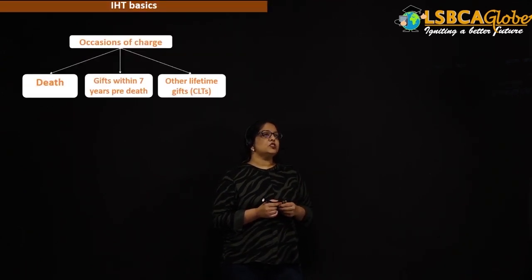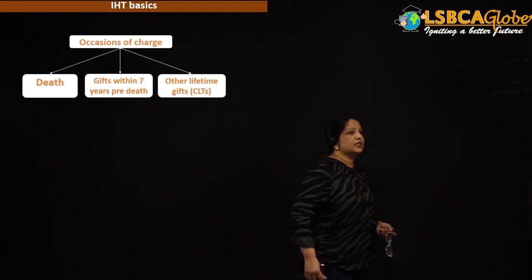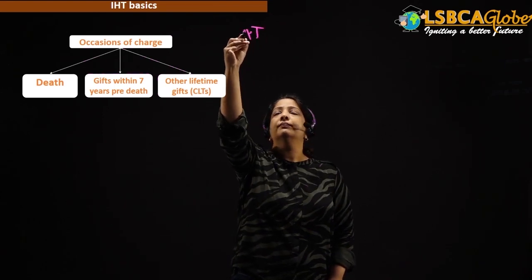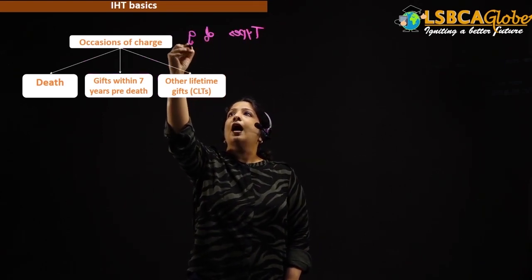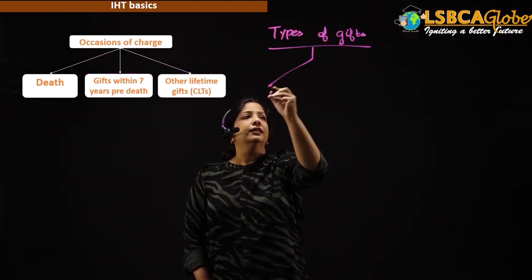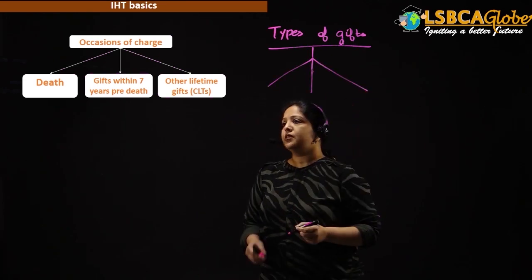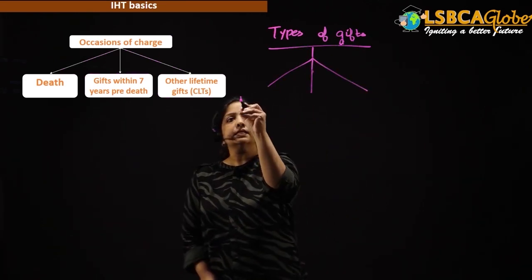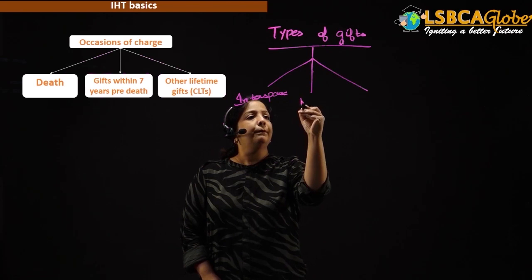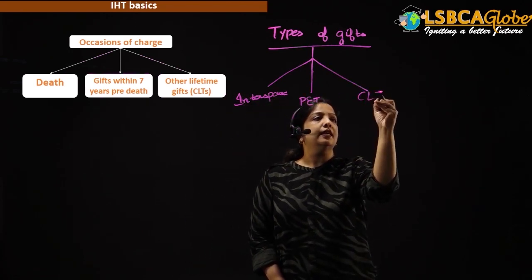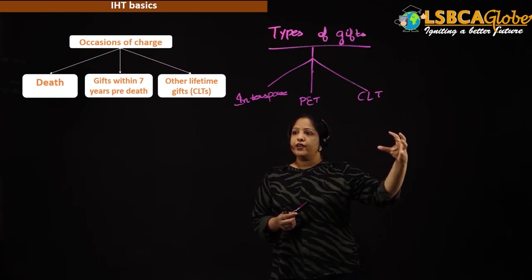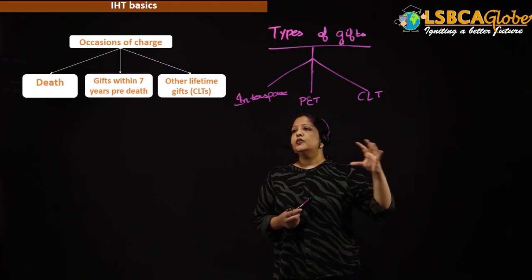Now class, occasions of charge. Before discussing this, I am going to tell you the types of gifts under IHT. Just look here class. Types of gifts under inheritance tax. There are basically three types of transfers under IHT. It is interspouse, PET, and CLT.